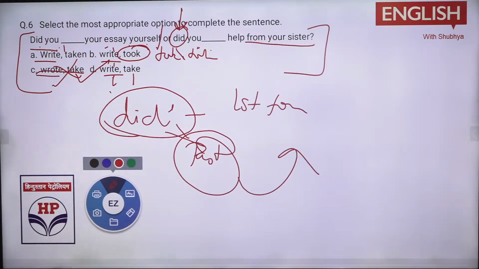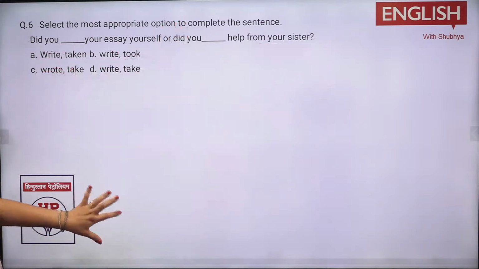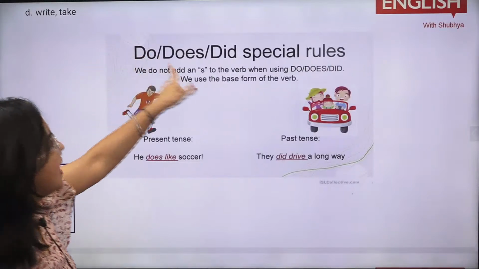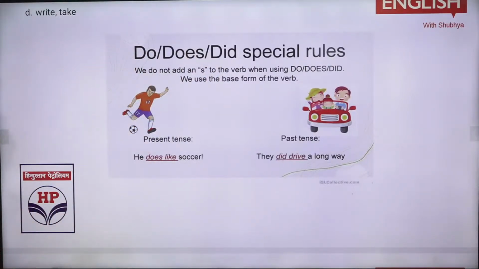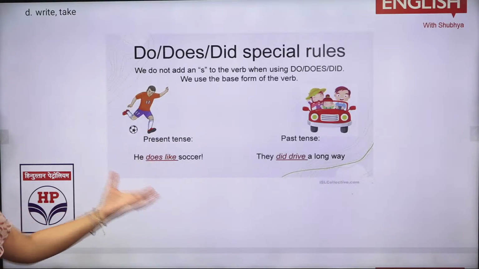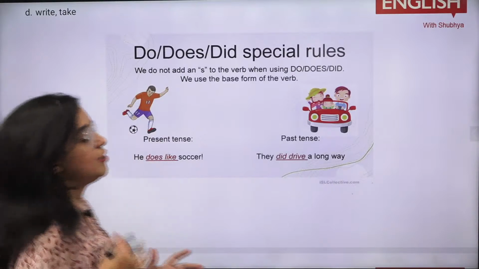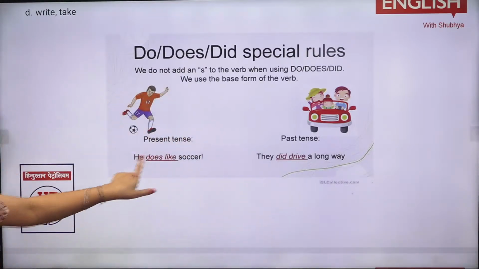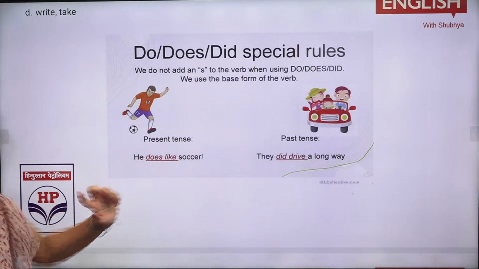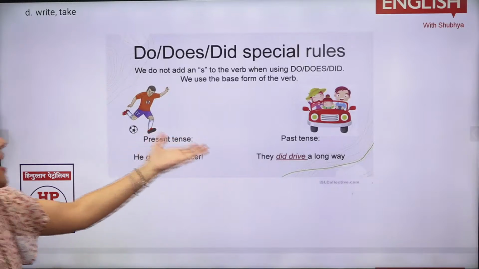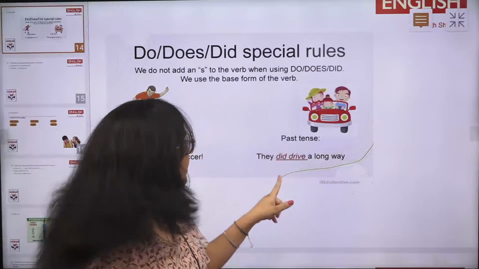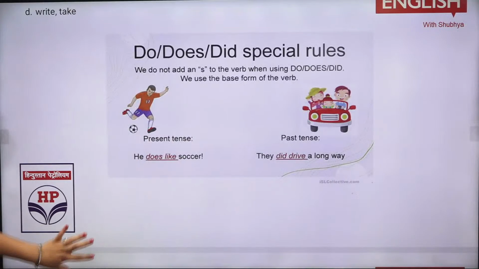तो इस तरह से you need to note it down कि जब भी हम किसी sentence में, now see this was a very basic English. Whenever you have a sentence where do, does, did, these are the special rules. What you will be using is, you will be using it in a simple first form. Base form of the verb use होगा, not the second form and not the third form. Base form of the verb should be used, right? So here you can say he does like cricket, soccer. अब does में s नहीं लगेगा, that is also the rule. He does like soccer is wrong. He did drive a long way. अब drive, drove, driven. So what is there? Drive would be there. Clear?